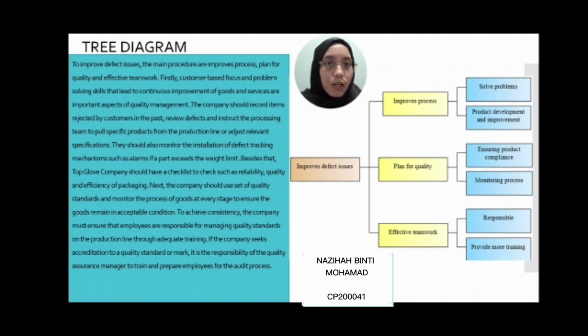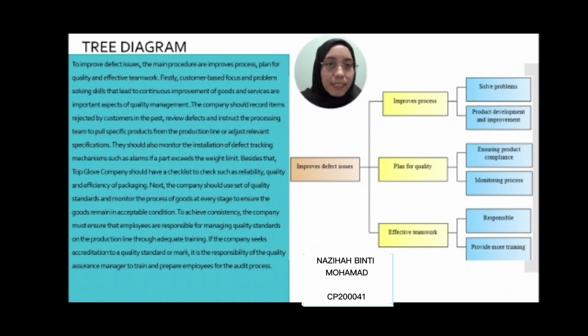They should also monitor the installation of defect tracking mechanisms such as alarms, if a part exceeds the weight limit. Besides that, Top Glove should have a checklist to check such things as reliability, quality, and efficiency of packaging. Next, the company should use a set of quality standards and monitor the processed goods at every stage to ensure the goods remain in acceptable condition.